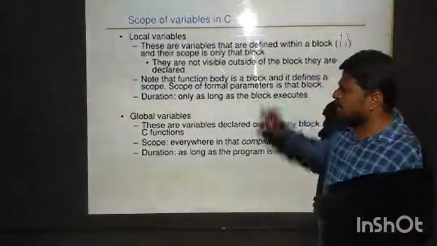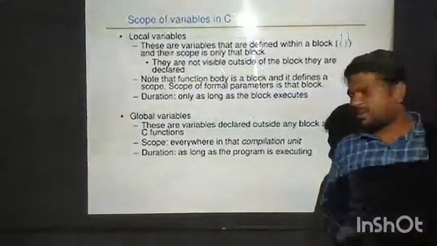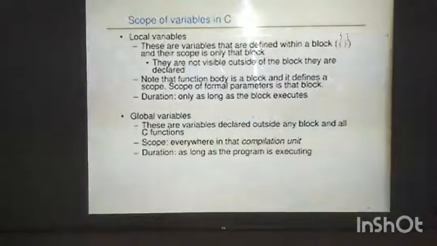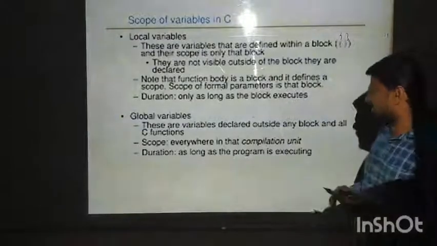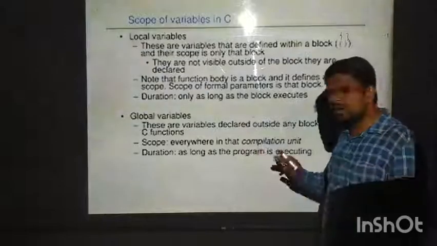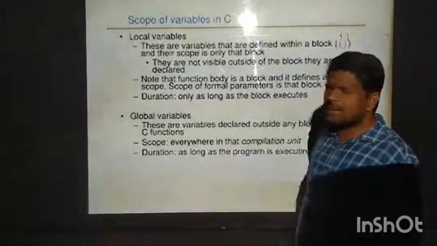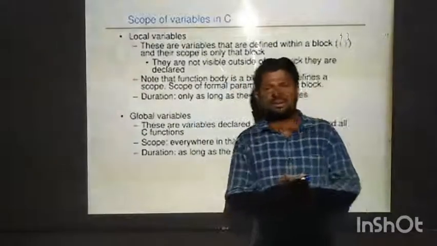Now, if we declare a variable as a global variable, these are variables declared outside any block and all C functions. Scope is everywhere in that compilation unit. Duration means as long as the program is executed. Global declaration means at the beginning only we will declare the variable.